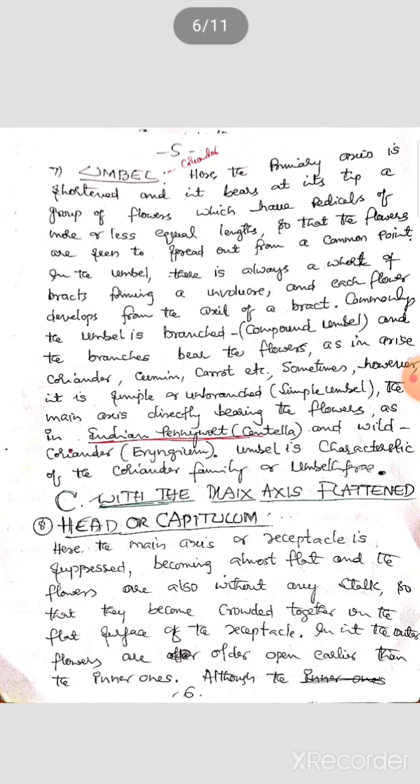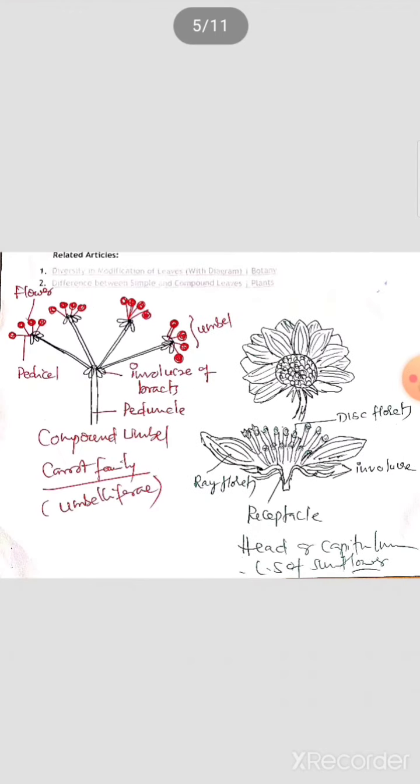Another one is called the umbel inflorescence. Here the main axis is shortened, and it bears at its tip a group of flowers which have pedicels of more or less equal lengths, so that the flowers are seen to spread out from a common point. You can see the picture, and the diagram is also there.